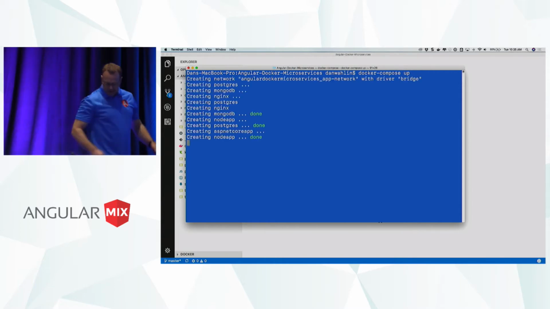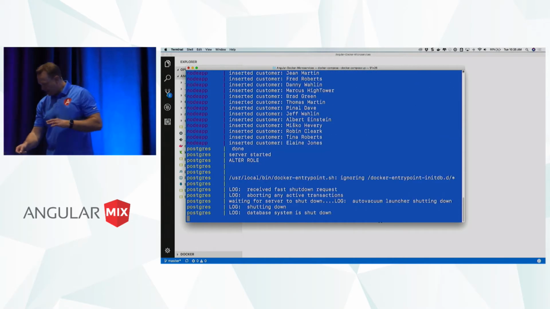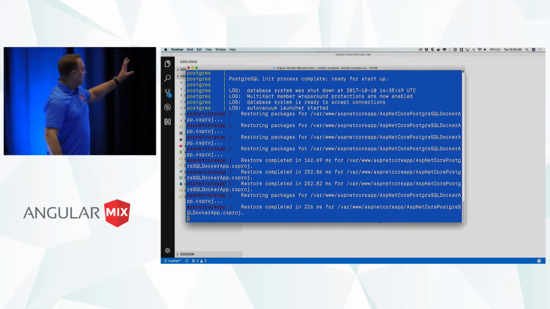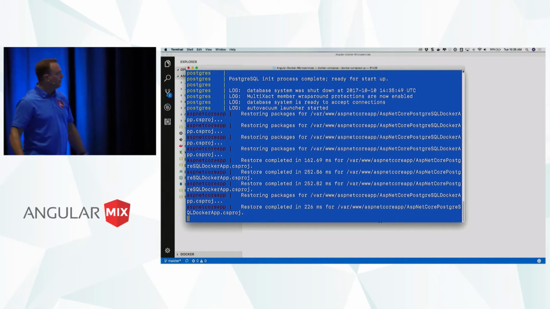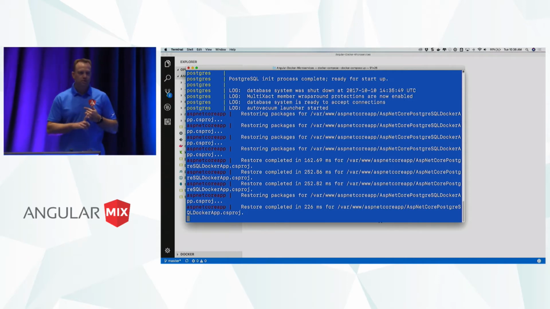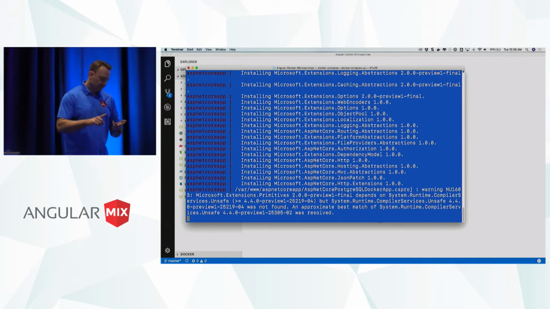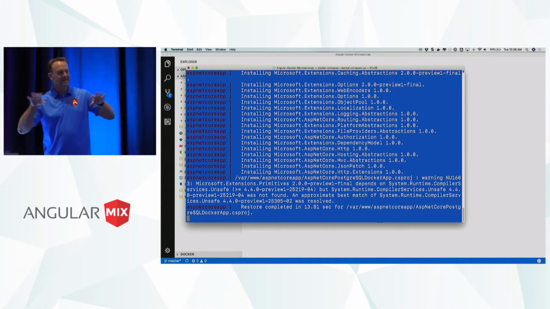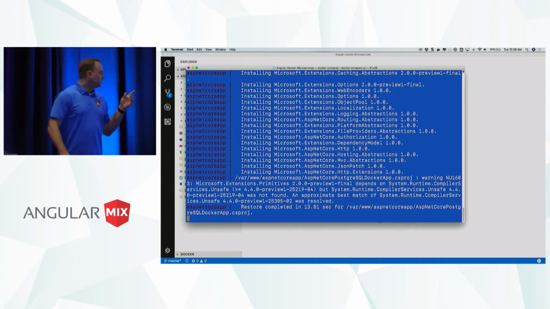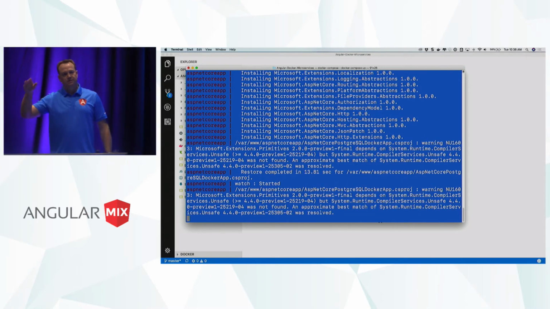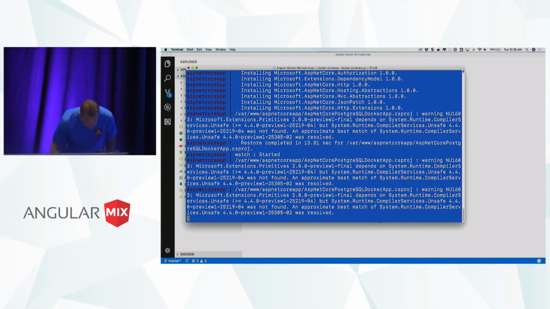And I'm going to go ahead and run a command here. And just as easy as that, I'm going to be able to run an entire real-life system on my machine. And this will take a sec to build the first time. And what this has is ASP.NET Core, and that's going to hit Postgres. It has Node.js hitting MongoDB, so kind of the microservice type thing where you have different teams. And then I have Angular hosted inside of nginx, and nginx is then going to call into these RESTful type services.